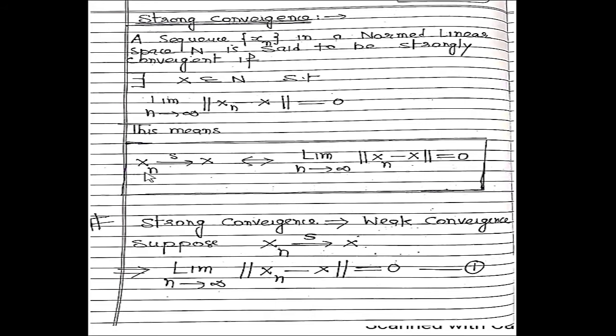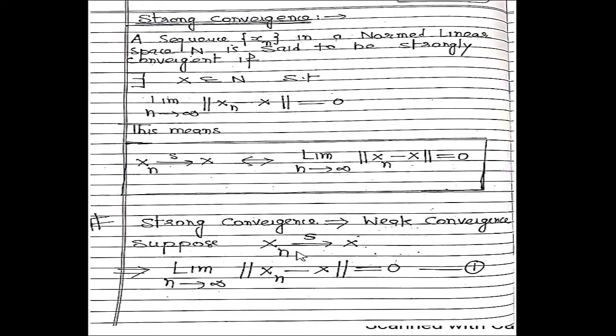So a sequence xn is strongly convergent to x if and only if the limit of this value, the norm of xn minus x, is equal to 0. The next result is important, which implies that a strongly convergent sequence is weakly convergent. Or we can say that strong convergence implies weak convergence. But the converse is not true.